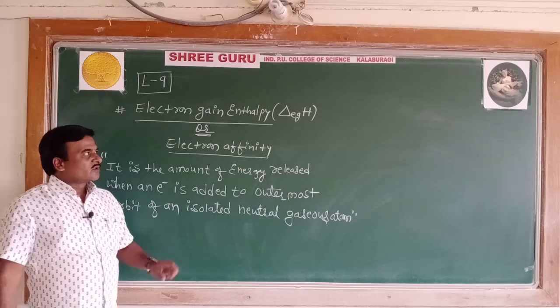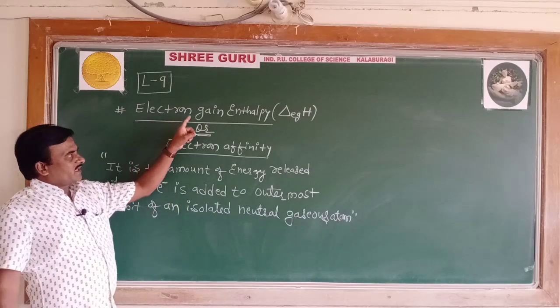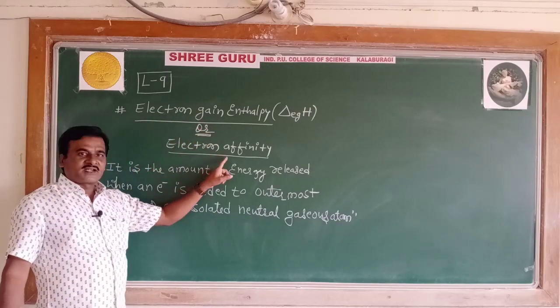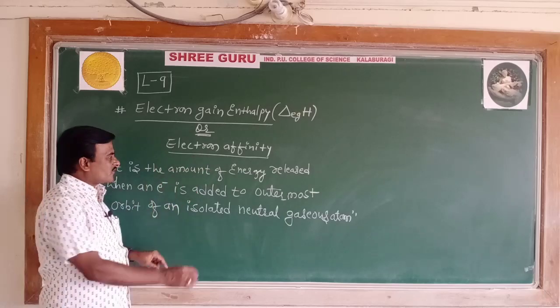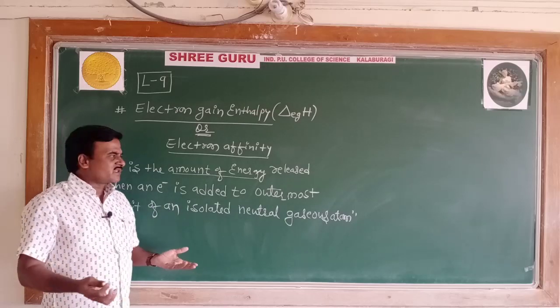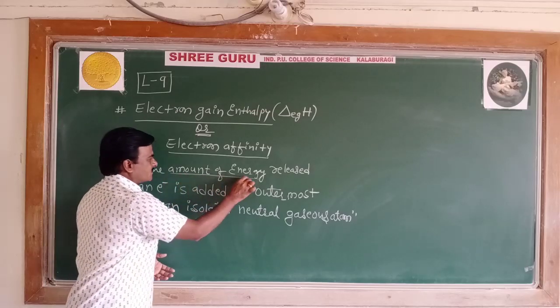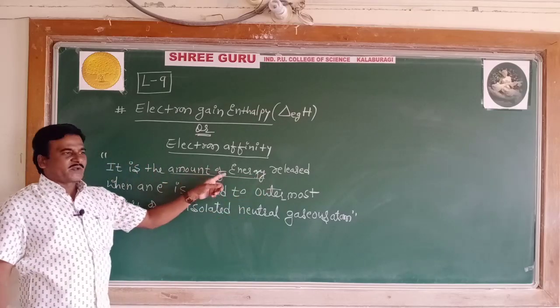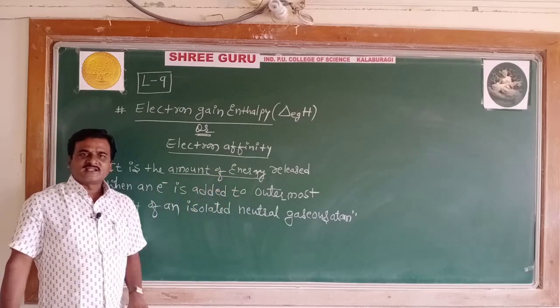I repeat, what is meant by electron gain enthalpy or electron affinity? It is the amount of energy released, the same as the enthalpy change. You can place the words enthalpy change in place of amount of energy released.